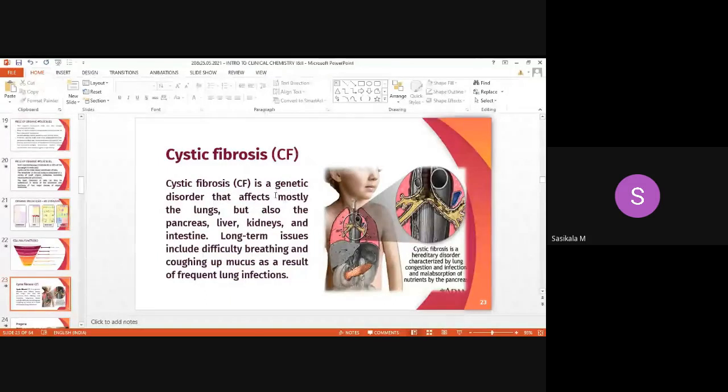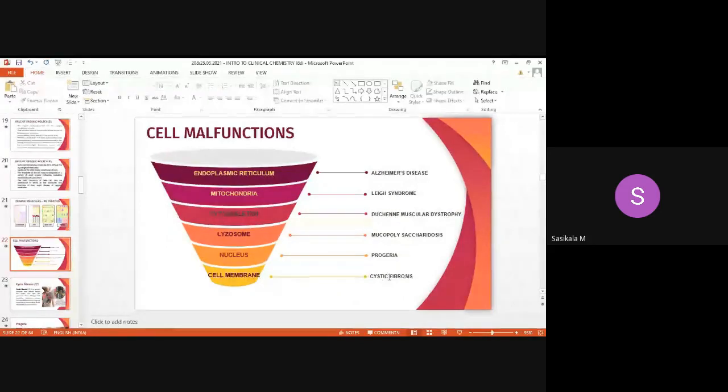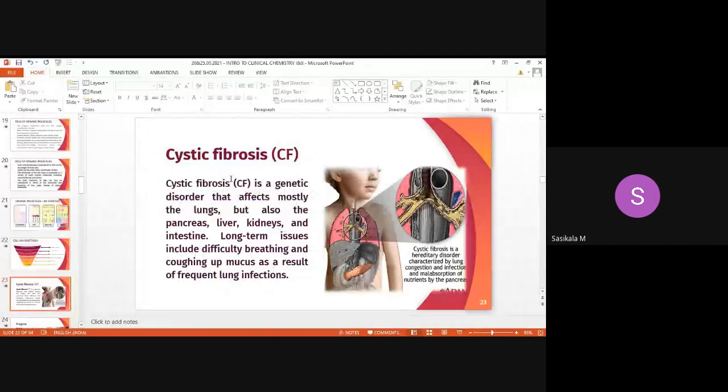It is nothing but CF. I have only given the characterization of what cystic fibrosis is. I have not gone deep into the disease conditions. I have given here what cystic fibrosis is with a pictorial representation. No individual disease, I think, will be asked in the exam as a 5 mark or 10 mark question. Till now it has not been asked and it is not given in the syllabus also. You just have to know what malfunctions take place and what cystic fibrosis is. Only that you need to know.